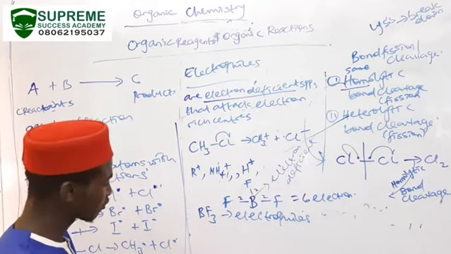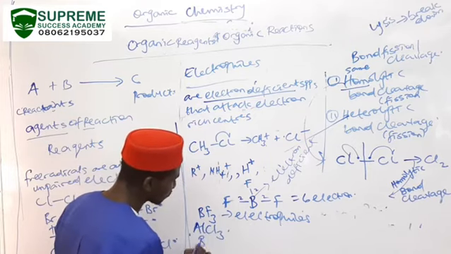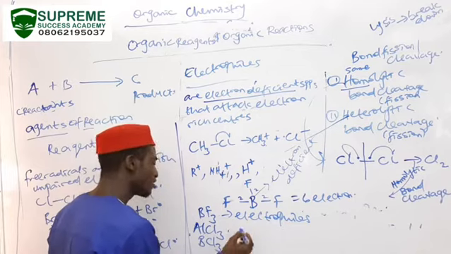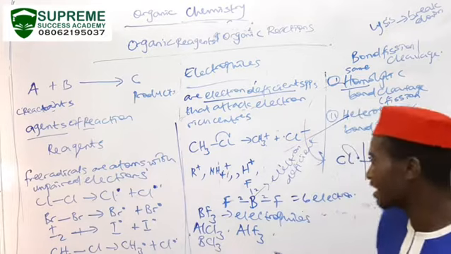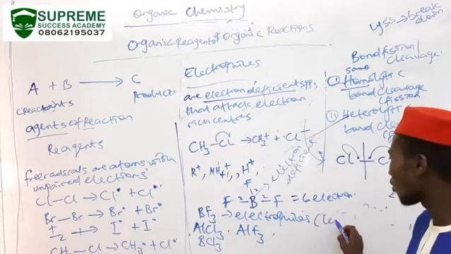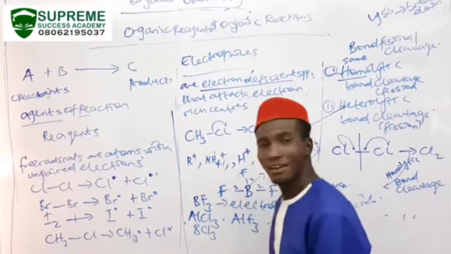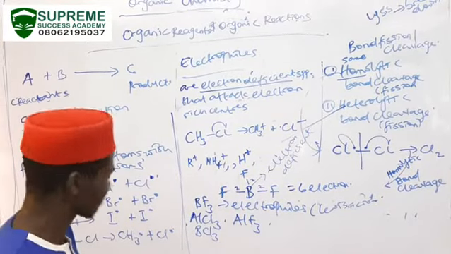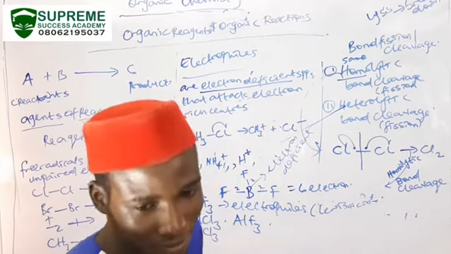So those are electrophiles. Another example is aluminium trichloride. Example, boron trichloride. Example could be aluminium trifluoride. All the tri-halides of these elements are regarded to be electrophiles, and they are also called Lewis acids. So, having discussed that, finally we discuss the nucleophiles. We will be rounding up by talking about the nucleophiles.